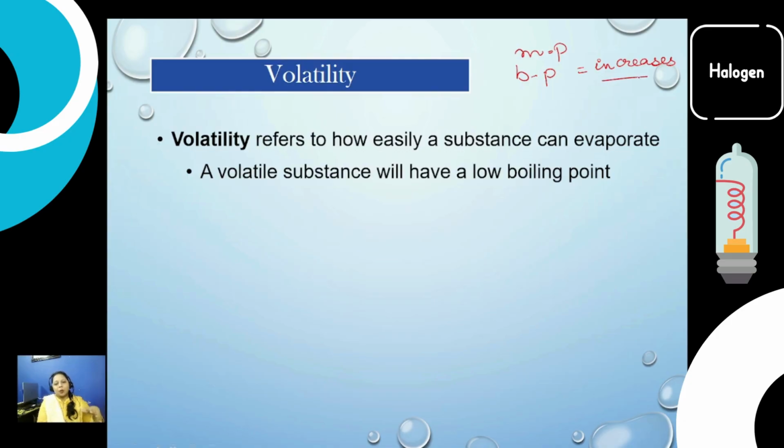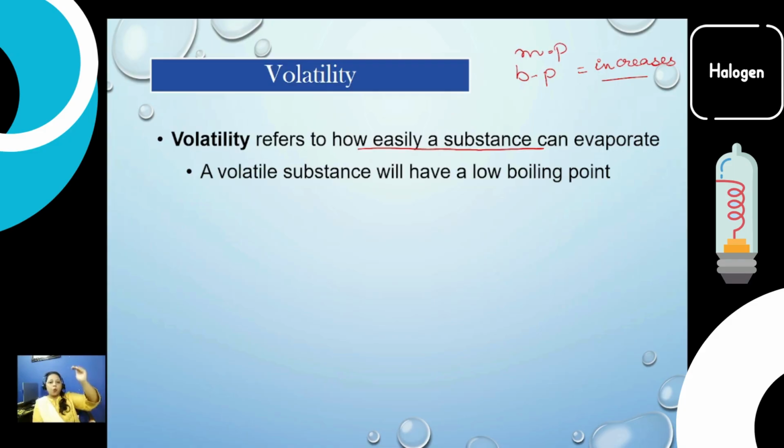So melting and boiling point increase down the group in group number 7. Volatility refers to how easily a substance can evaporate, so we can say that the volatility of these halogens decreases down the group.